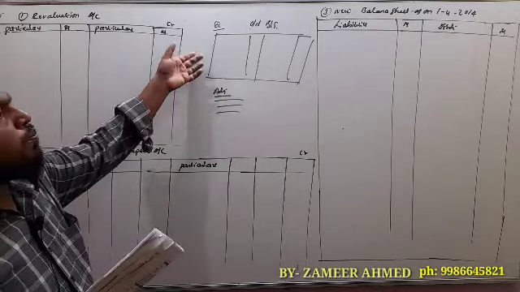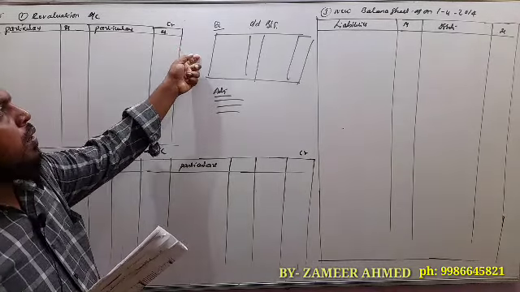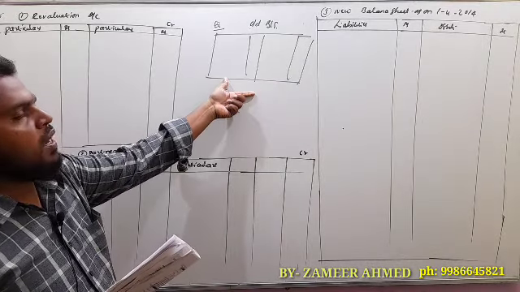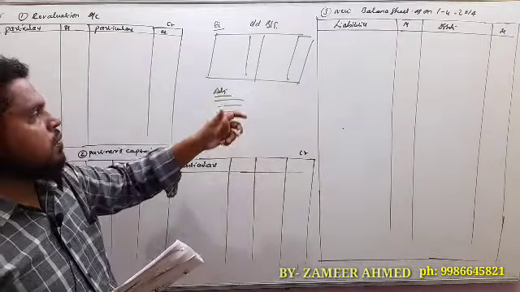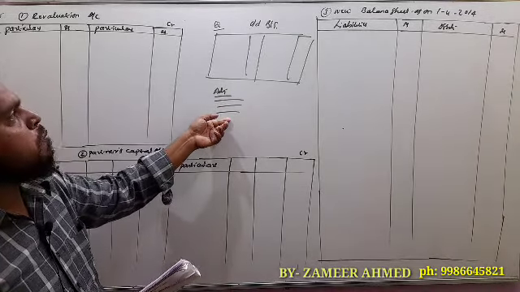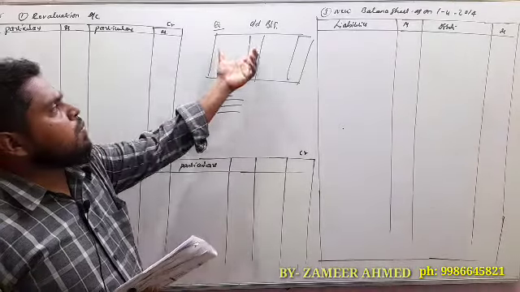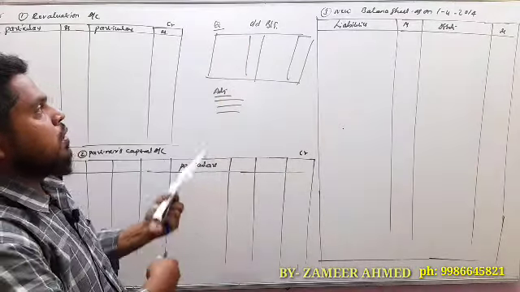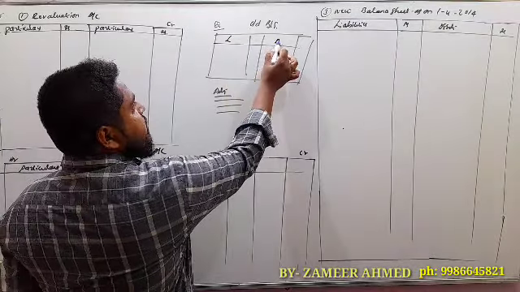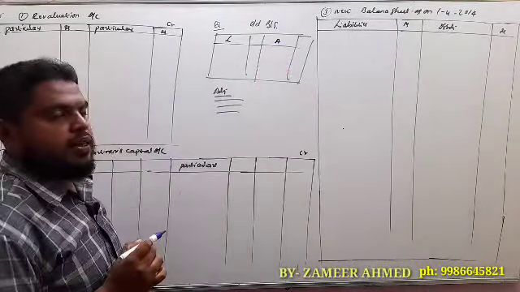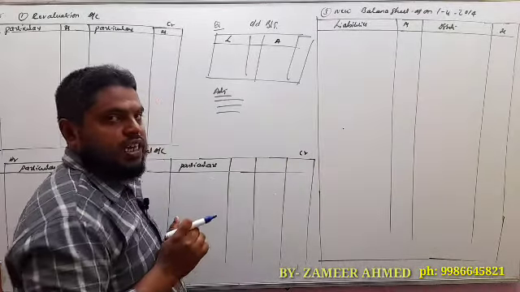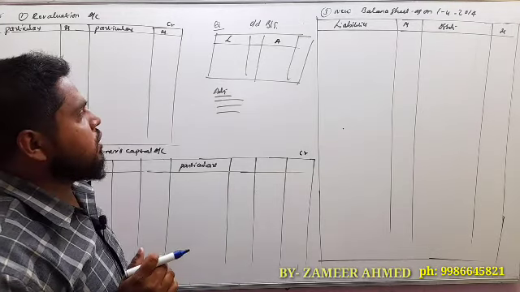So in the question, first he has given the old balance sheet of a partnership firm and additional information. So you know the old balance sheet items, liabilities and assets. These liabilities and assets are transferred to the new balance sheet.